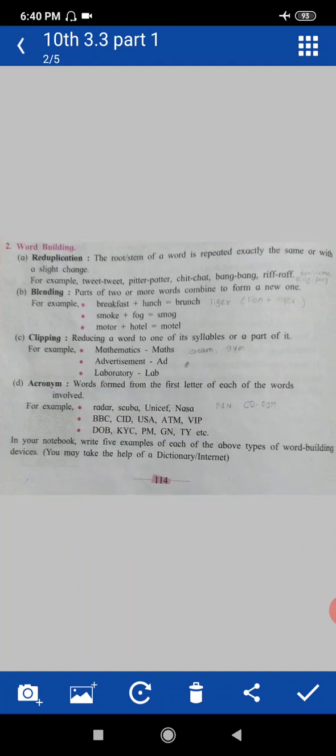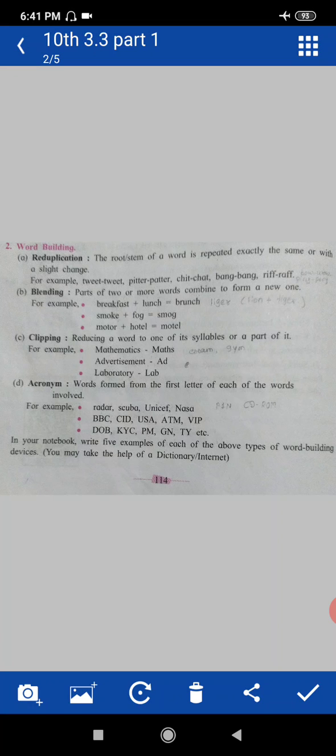Now let's see the second activity. What is given there? Word building. There are different ways of word formation, and here 4 types of word formation are given. The first one is reduplication. What is meant by reduplication? Reduplication is where the root or stem of a word is repeated exactly the same or with a slight change.